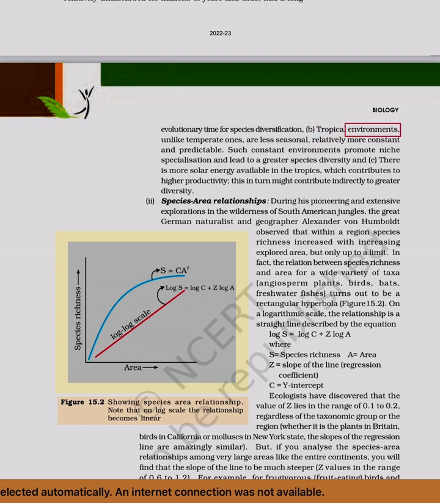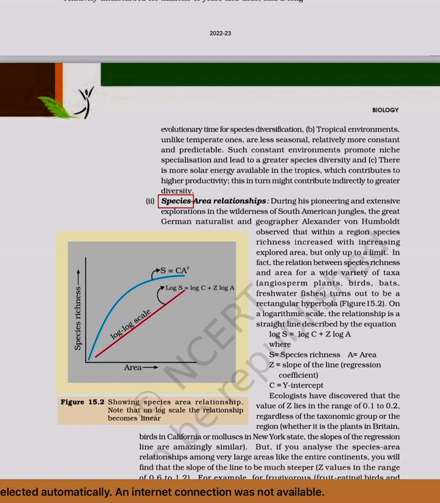B. Tropical environments, unlike temperate ones, are less seasonal, relatively more constant and predictable. Such constant environments promote niche specialization and lead to a greater species diversity. And C. There is more solar energy available in the tropics, which contributes to higher productivity. This in turn might contribute indirectly to greater diversity.